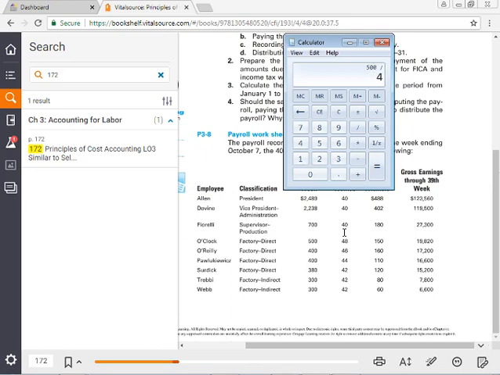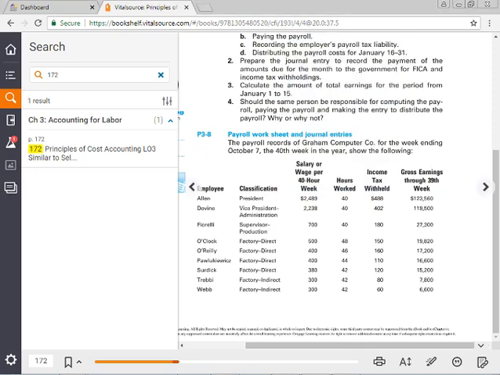If we divide that by 40, we notice that he has earned $12.50 every hour. If we multiply that by the 8 hours that he worked extra, it's going to give us $100. If we add that $100 to the $500 that he earned for the 40-hour week, we're going to get he made $600 for that week.